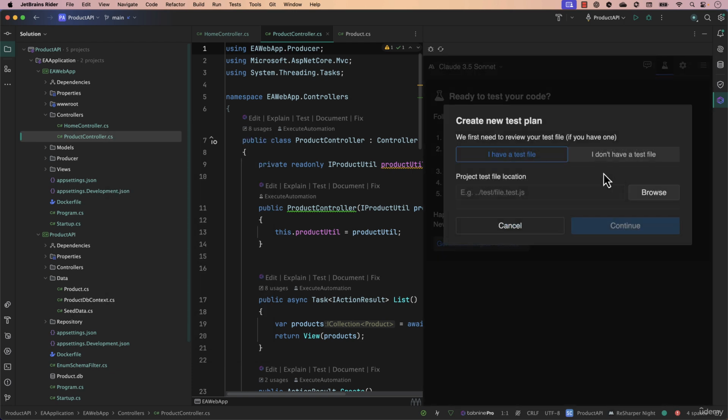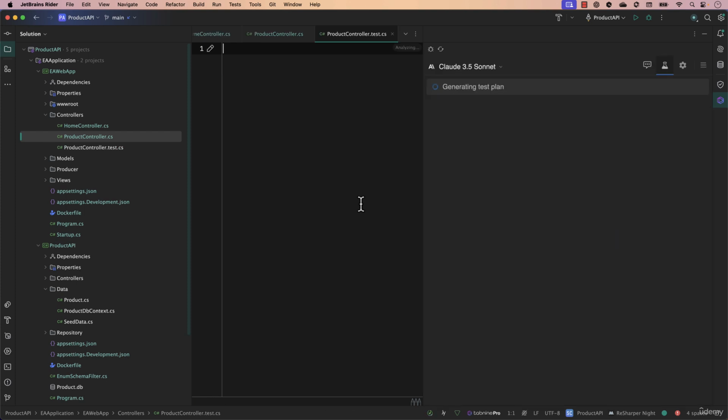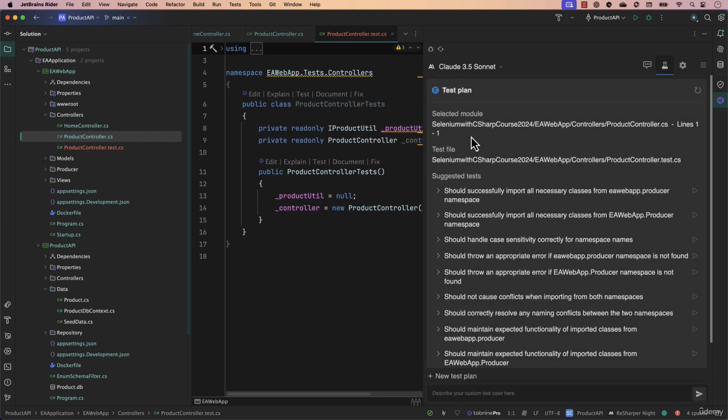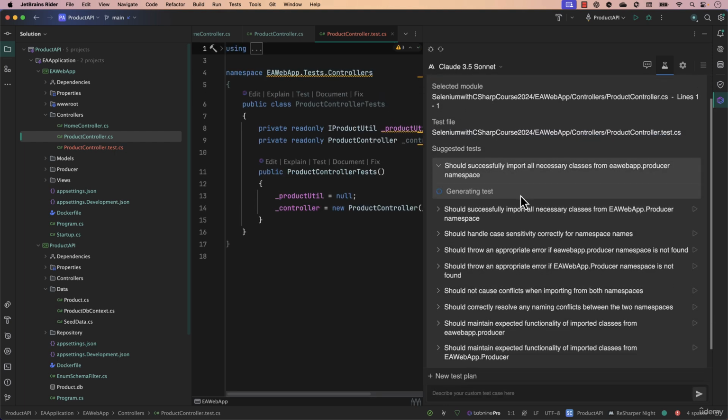It says that I am going to create a new ProductController.test.cs file, which is this one, and it is now generating a test plan for that controller. Essentially, you are not going to be writing even a single line of code, and all these code generations are going to be happening for you behind the scenes, as you can see.